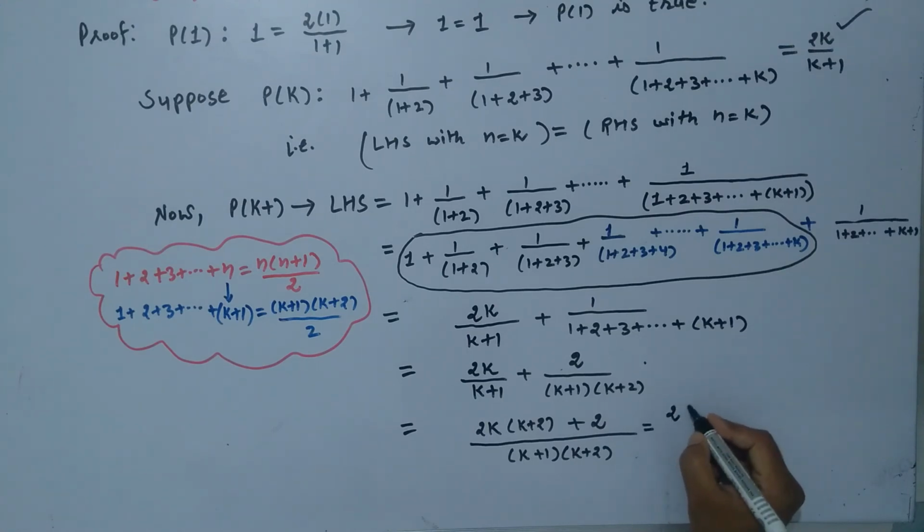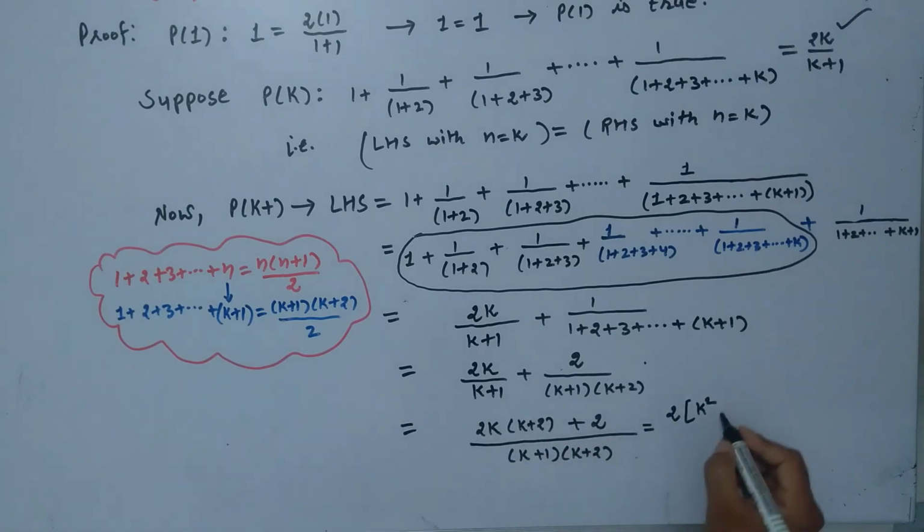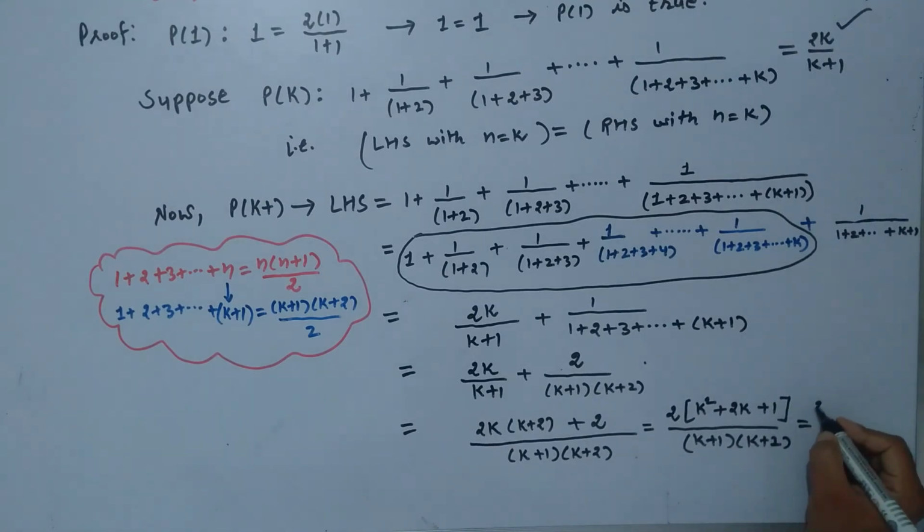So this way, this is equal to, taking 2 common, we are left with k square plus 2k plus 1 whole divided by k plus 1 into k plus 2. So this is equal to 2 times k plus 1 whole square divided by k plus 1 into k plus 2.